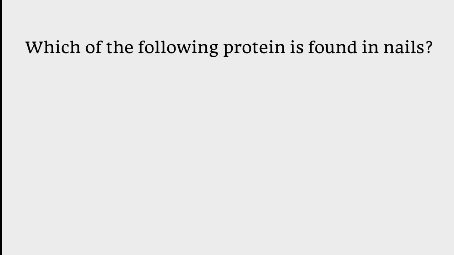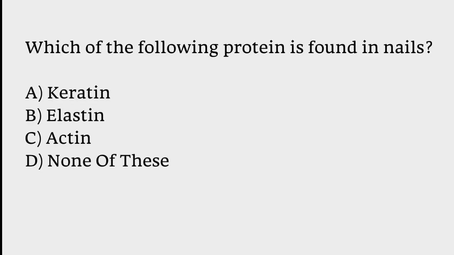Which of the following proteins is found in nails? Keratin, elastin, actin, none of these. The correct answer is option A. Keratin protein is found in nails.